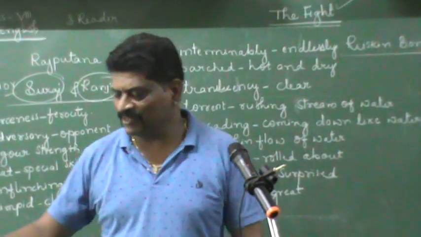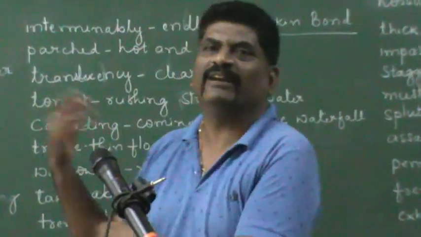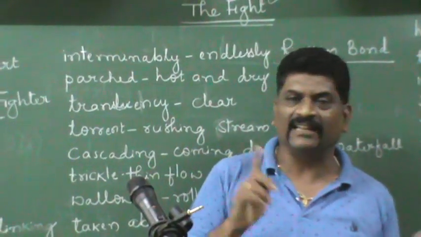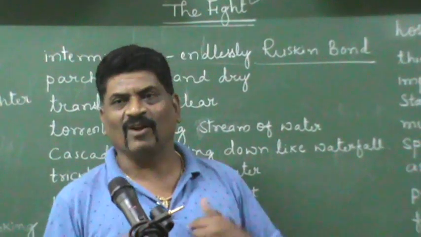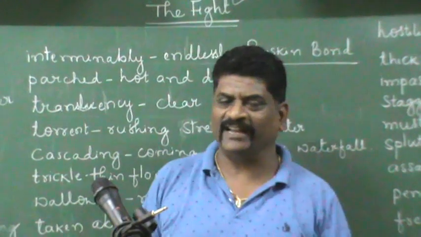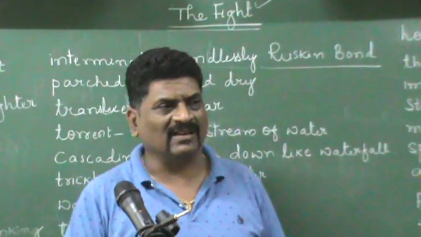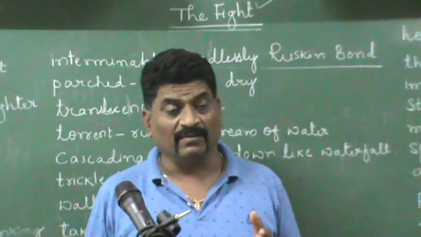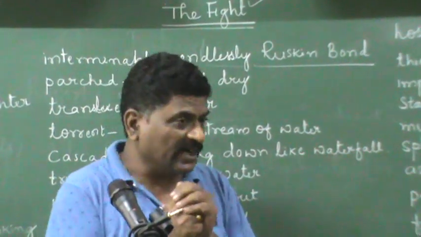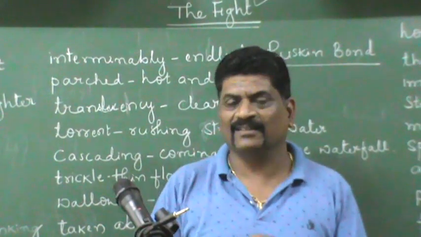The next day, already both of them had promised that tomorrow come, I will see you. Suraj said to Ranji, and Ranji vice versa. Next day, Ranji, whether he is interested or not, must go to the pool. If he is not going, it is something like accepting defeat. So next day, Ranji comes to the pool, thinking that if Suraj had not come, it would be fine, because the previous day it was a very confused fight. It was a great struggle. They had got a lot of injuries, bruises, scars on the face.